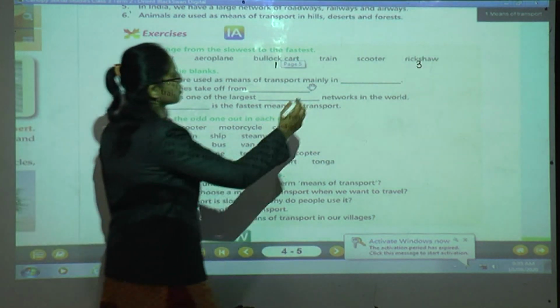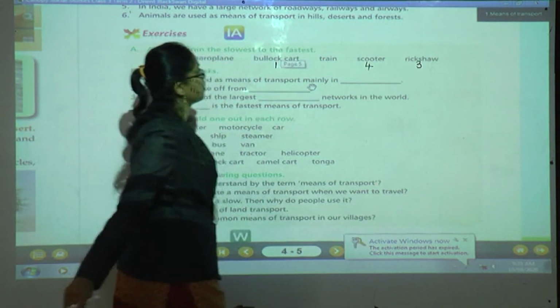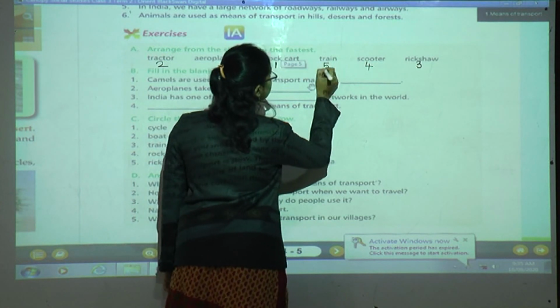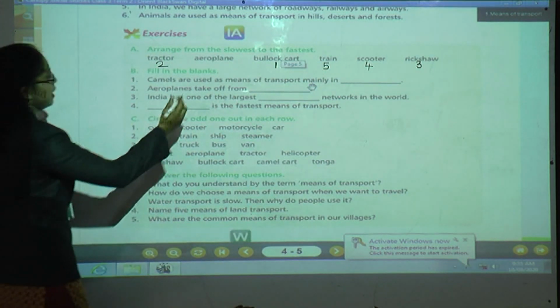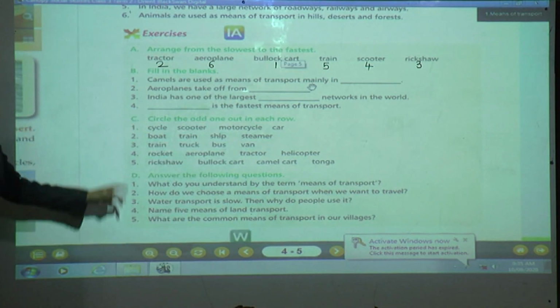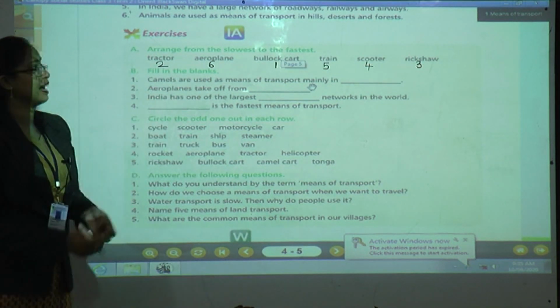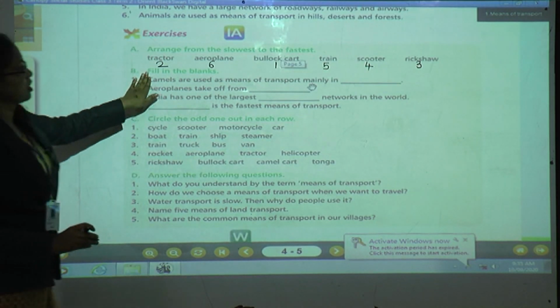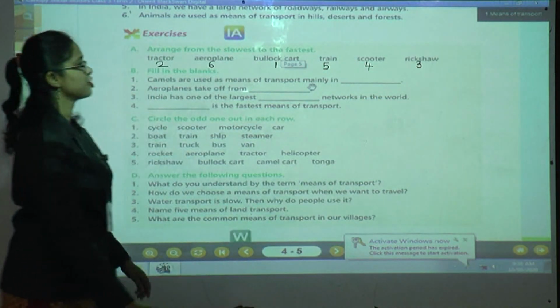Scooter. Number 4 is scooter. Number 5, which is the slowest transport? Train or aeroplane? Of course, train. And number 6 is aeroplane. But children, is this correct? I think somewhere we went wrong. Which is the slowest transport? Rickshaw or train?